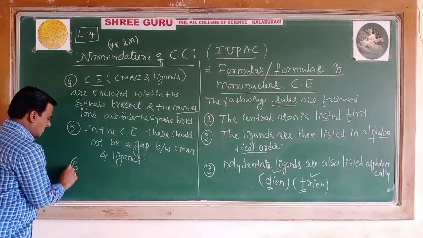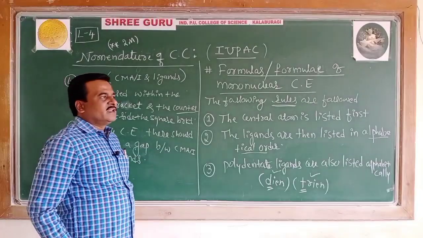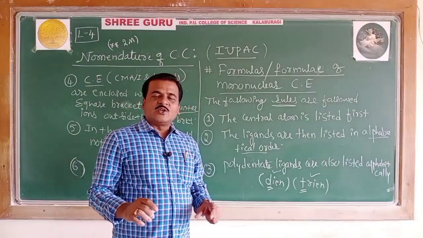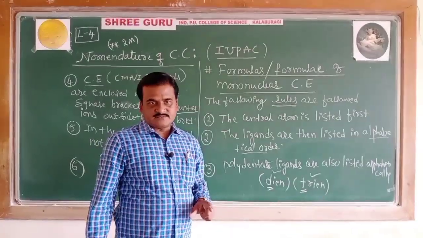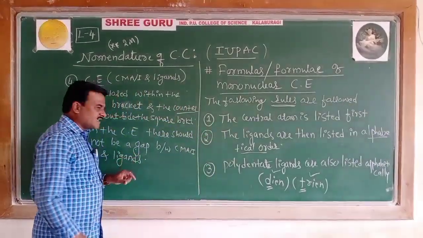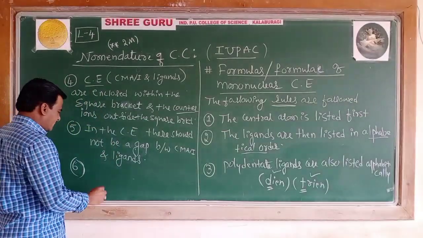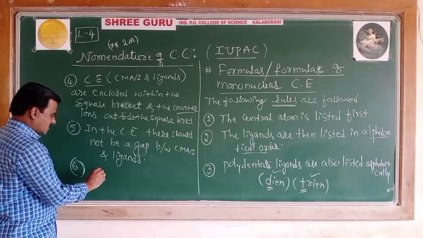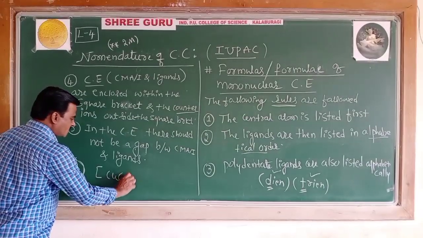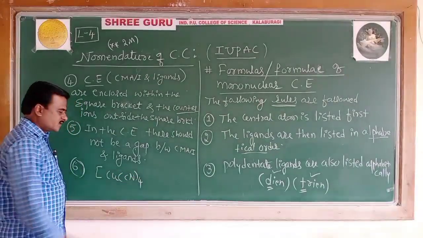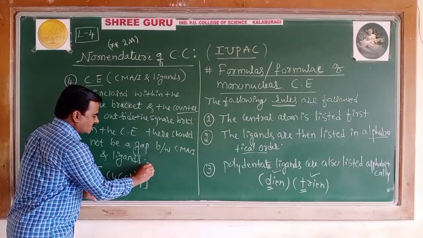So the sixth, almost the last rule, says, while writing the coordination entities without the counter ion, for example, if I write Cu(CN)4 with charge 3 minus, this is a coordination entity.